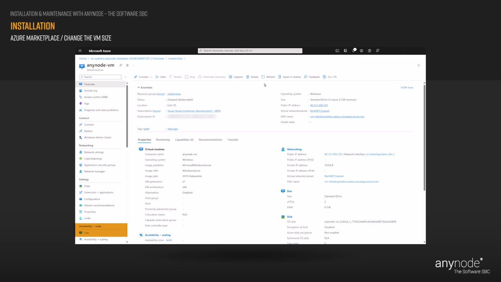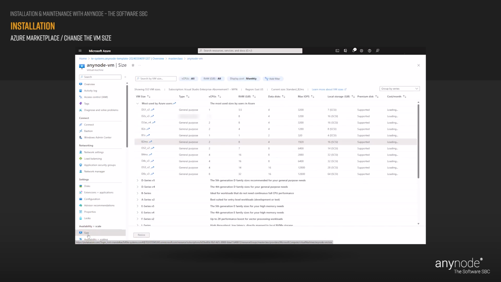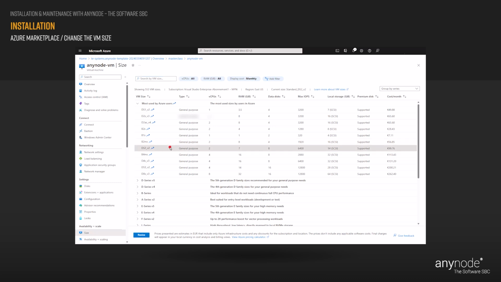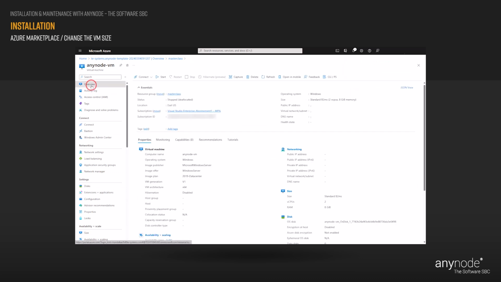In the left menu of your virtual machine, choose Size. Then, select a new compatible size from the list of available sizes. Finally, click on the Resize button. If the AnyNode virtual machine is currently running, resizing it will trigger a restart. Click on the Start button.